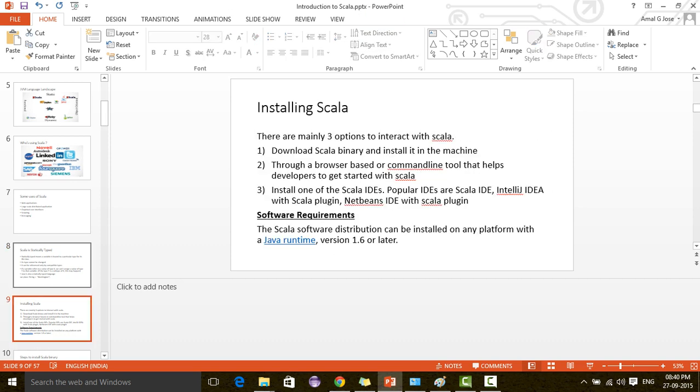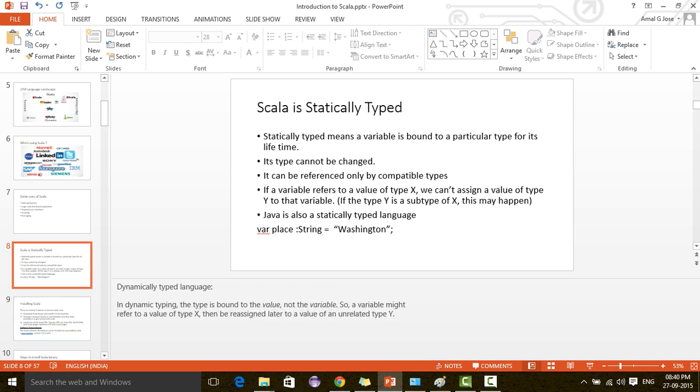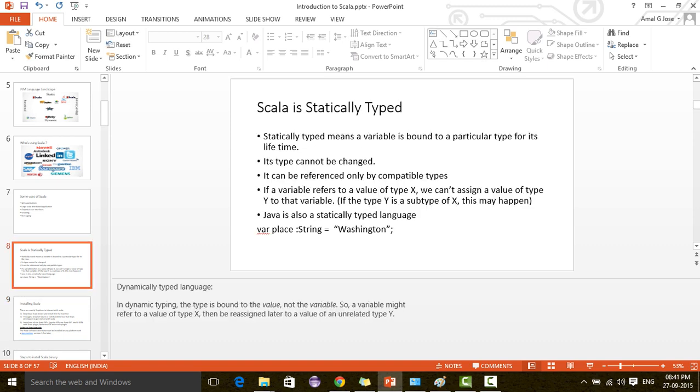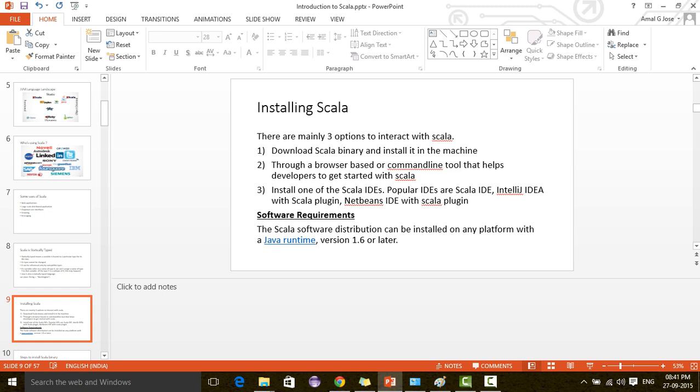Now we can try installing Scala on a machine. Scala works on Windows, Linux, basically any type of environment. It's almost platform independent. Most of us will have either Windows, Linux, or Mac. I'll show you how to install Scala on Windows and Linux. If you have a Mac, it will be almost similar. It's very easy to install Scala.